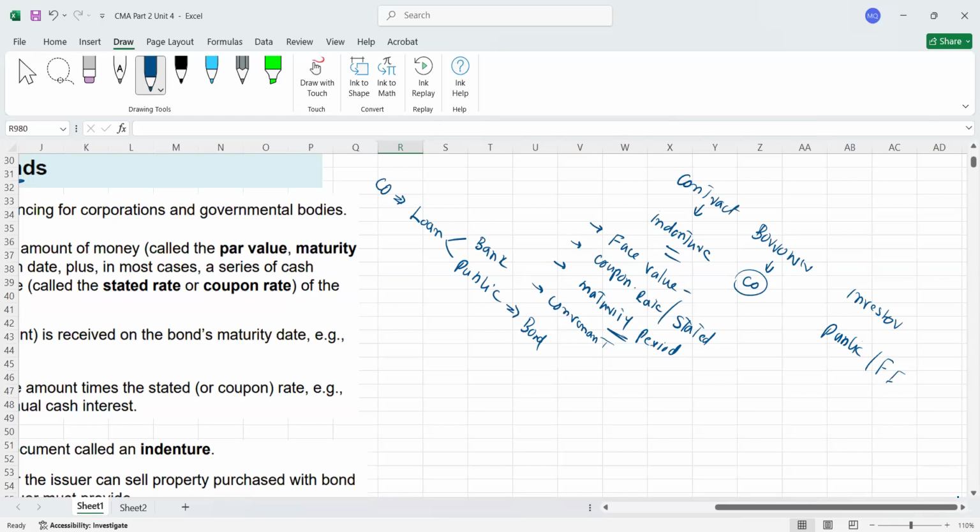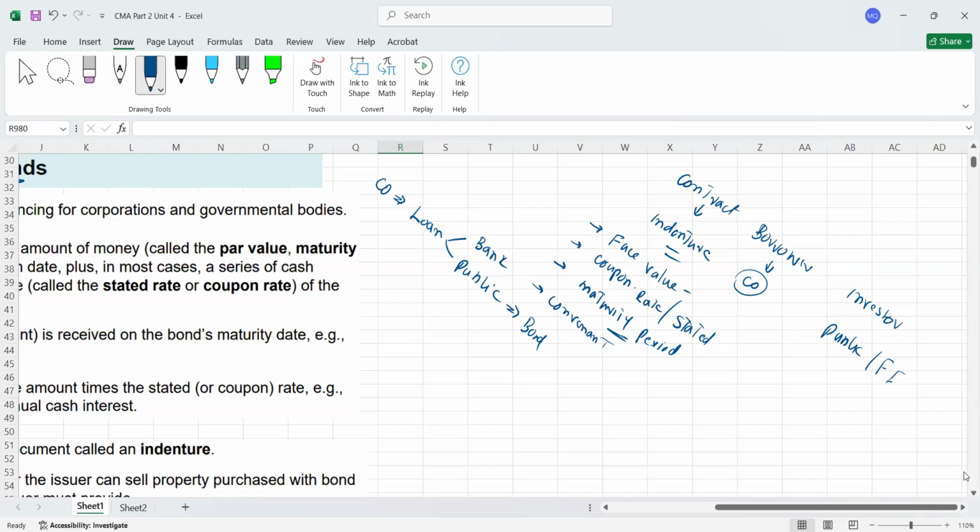For example, sometimes the borrower may agree to certain conditions. For example, the borrower may agree that in future he will not raise a further loan for a specific period, or he will restrict the dividend payments to the shareholders, or he will maintain certain ratios like profitability ratios or liquidity ratios, whatever ratios he may agree through this contract, that he will maintain up to a certain level. So generally this information is written there, and the company's signature or stamp is also there.